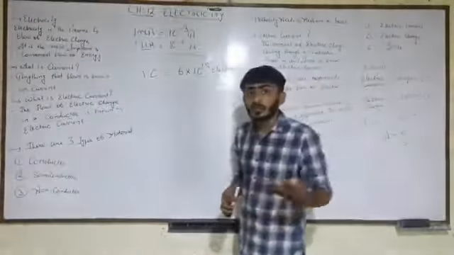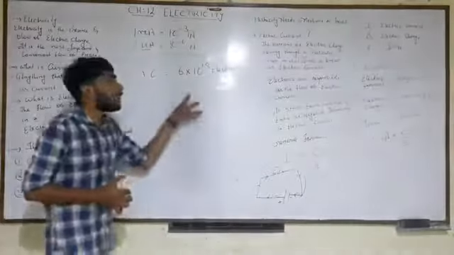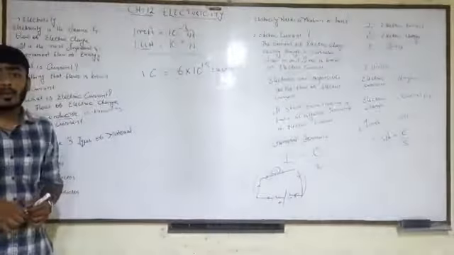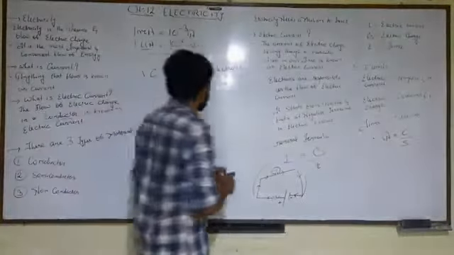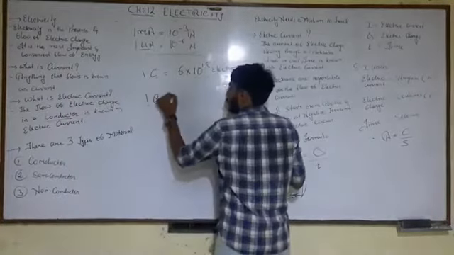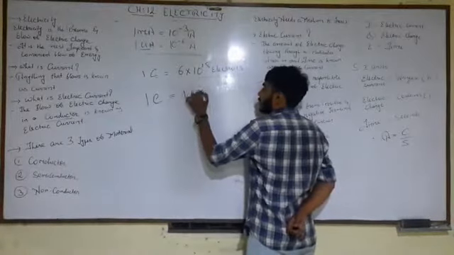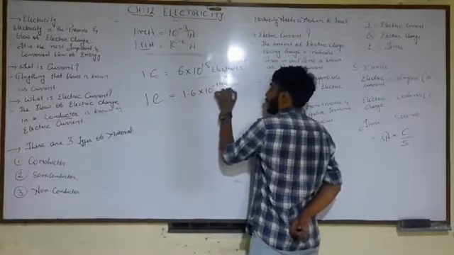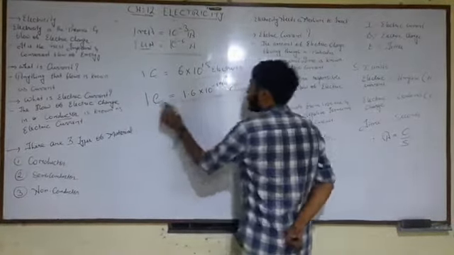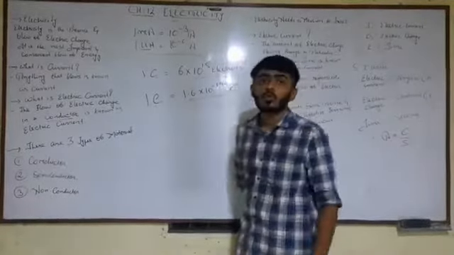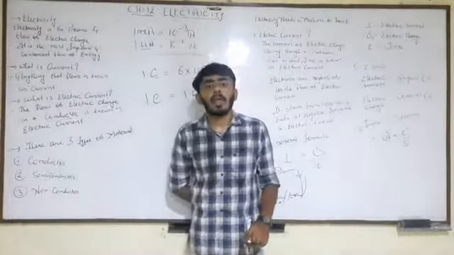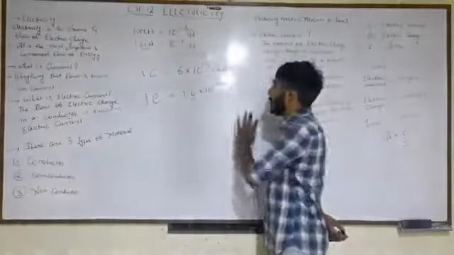Then if I ask you, what is the value of an electron? We can say that the value of 1 electron is 1.6 into 10 raised to minus 19 Coulomb. Remember students, 1 electron is equal to 1.6 into 10 raised to minus 19 Coulomb.